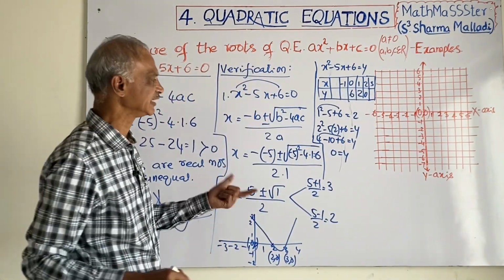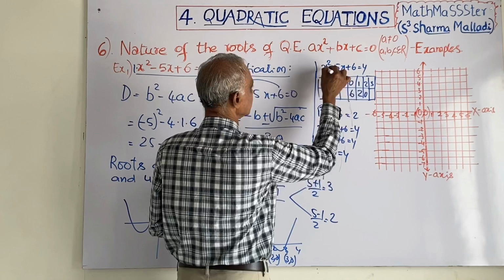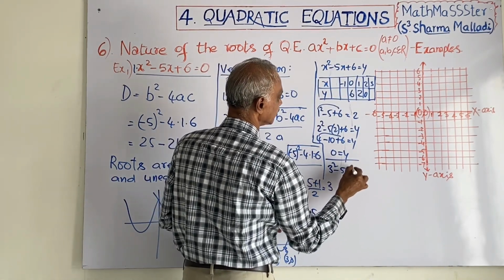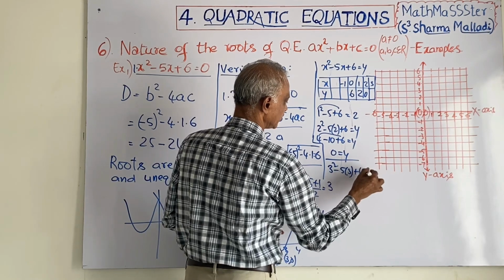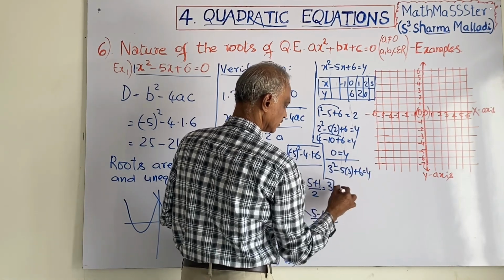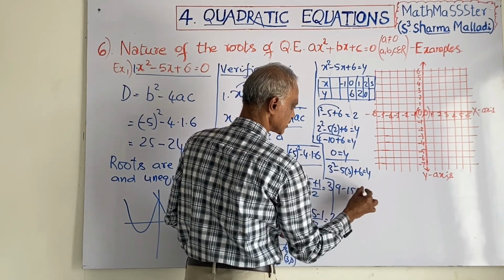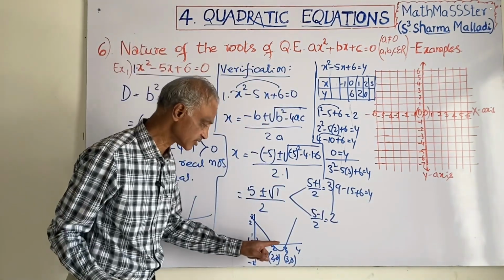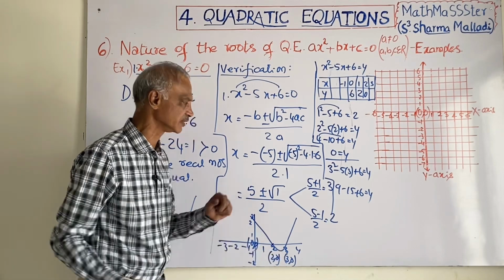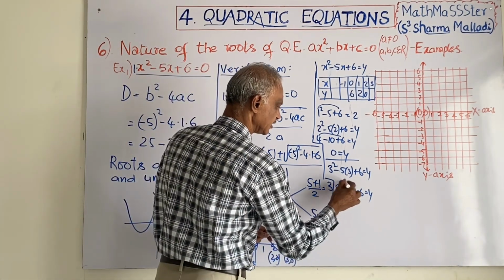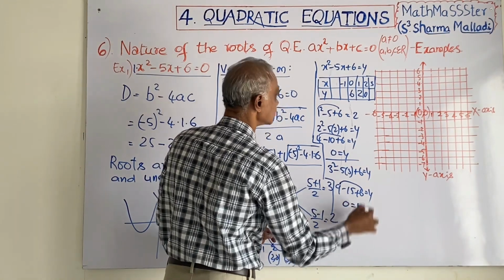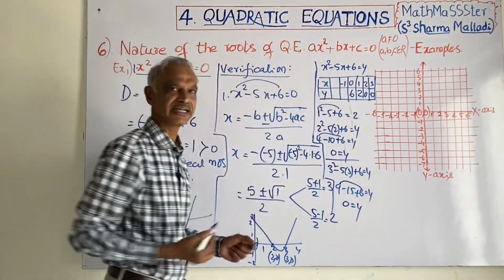Similarly, if you take 3, you get 3 square minus 5 into 3 plus 6, which is 9 minus 15 plus 6 equal to y. Definitely you will get 0 because it is touching the x-axis at (3, 0). 9 plus 6 is 15, 15 minus 15 is 0. Y is equal to 0. (2, 0) and (3, 0).